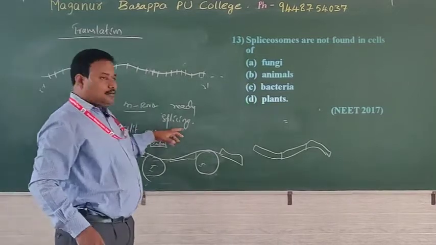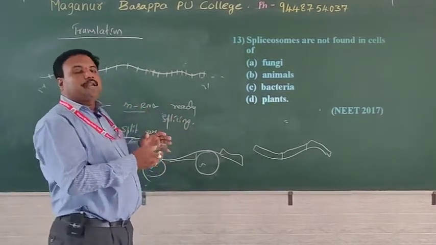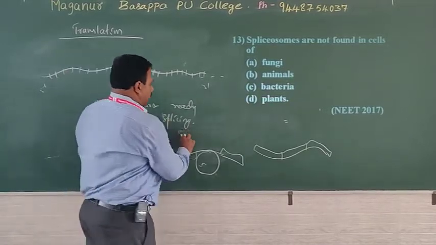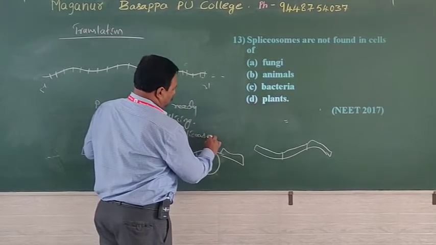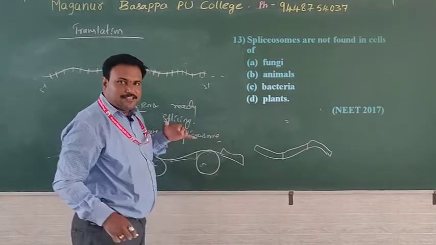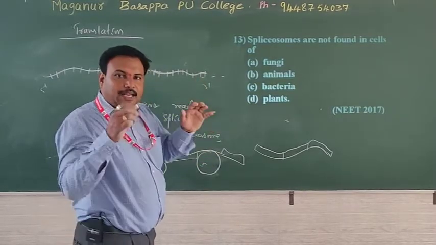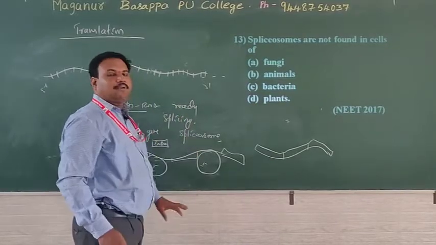Then the enzyme complex involved in breaking down of mRNA, removal of introns and joining of exons is called spliceosome. Spliceosomes, remember, just observe the options and identify the prokaryote. In prokaryote, this process is not at all present.